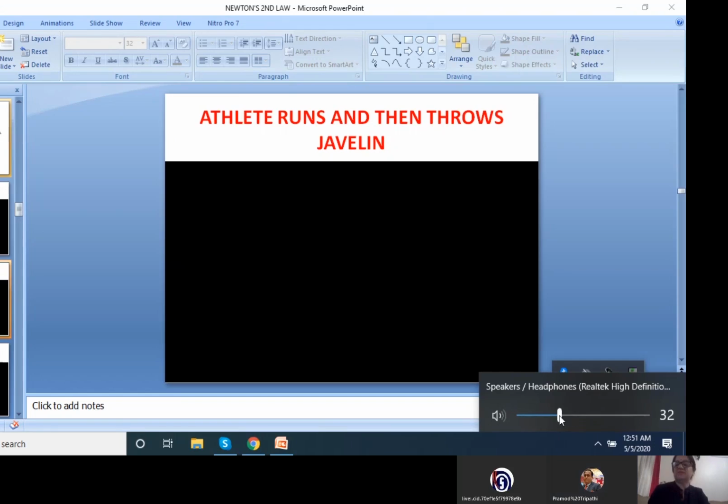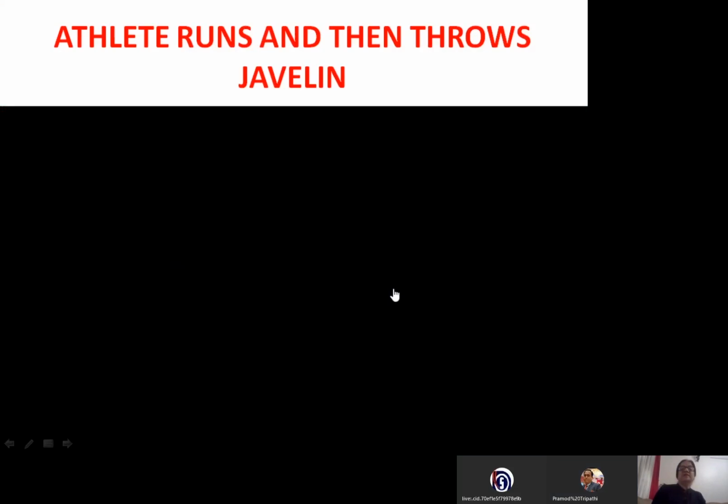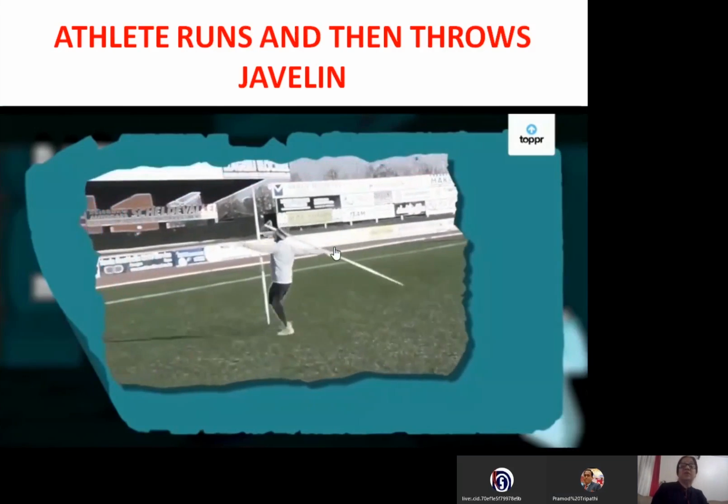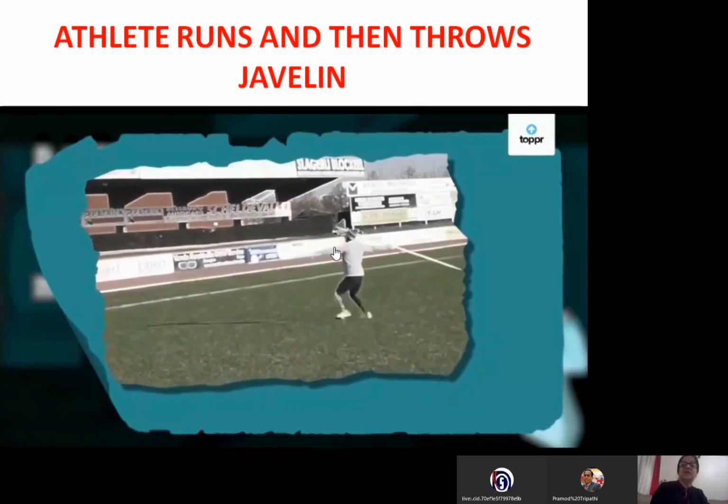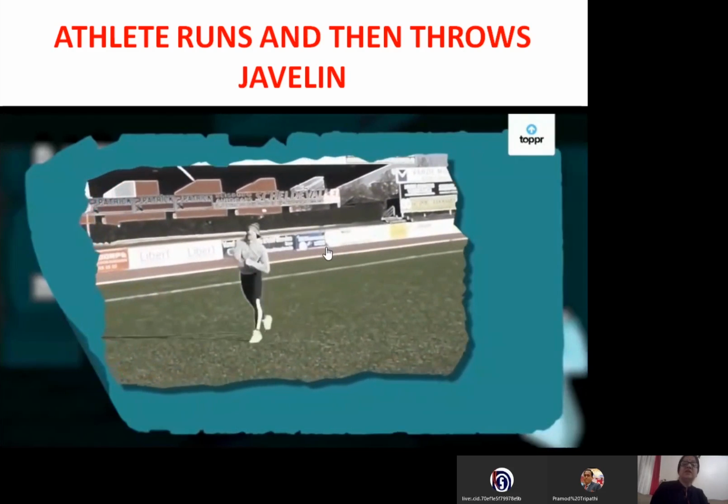Right, sir. Now to see this another example. Athletes throwing javelin. They first run and then throw the javelin. The reason is while running they gain velocity. When they gain velocity, that athlete gains momentum that results in the momentum of the javelin.